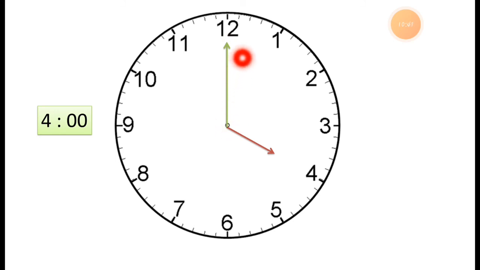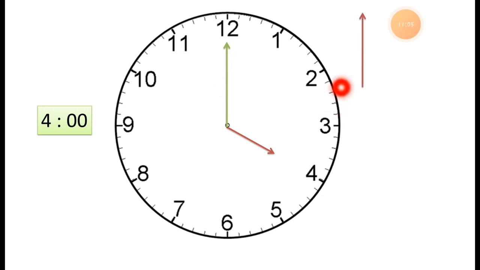The hour hand, which is the short hand, points to 4, and the long hand, or you can call it the minute hand, points exactly to 12.